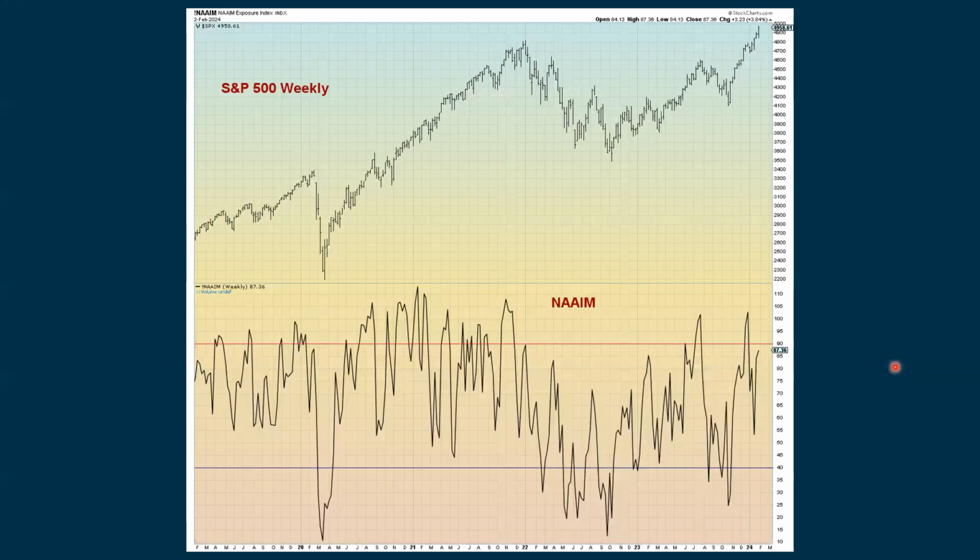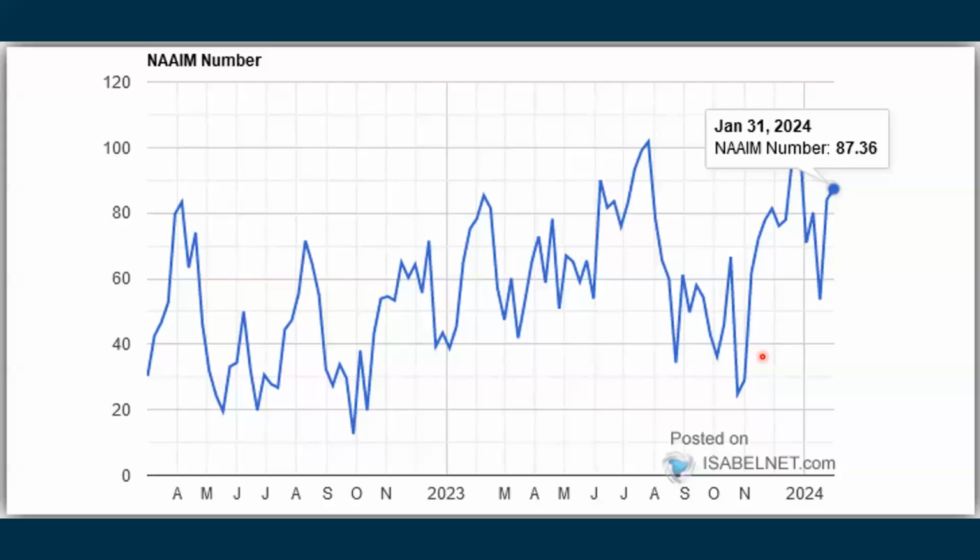Looking at the active asset managers, after being extreme positive at the end of 2023, they really fell back, and they're still showing some improvement, with the latest reading coming in at 87.36.